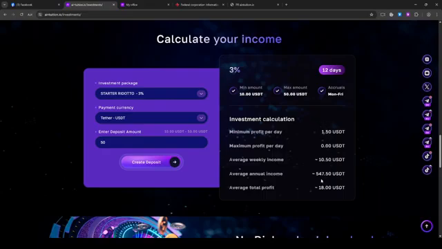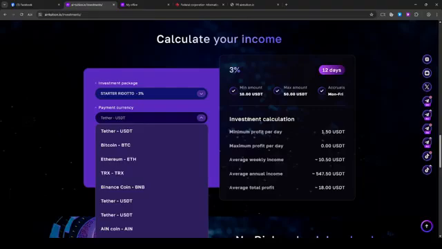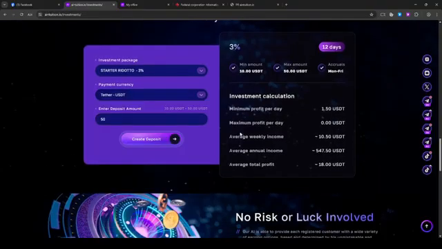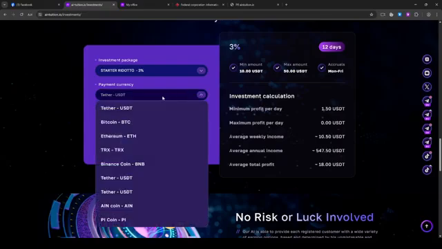However, these are the results that one should expect within the first week by depositing $50. It's $10 per day, and the average profit being at 18. Now, people are able not just to use USDT, because we're currently in a big bull market. So people don't want to get rid of their crypto. People have Bitcoin. People have Ethereum.